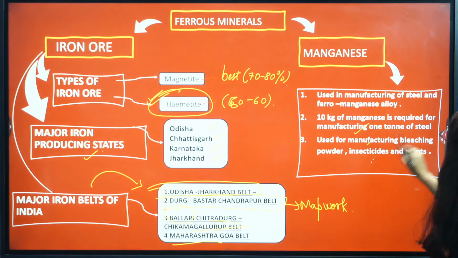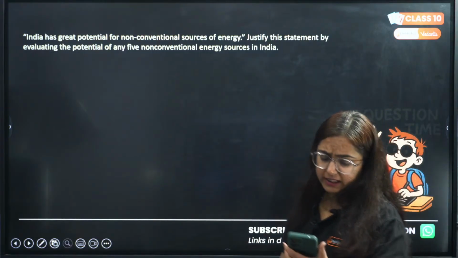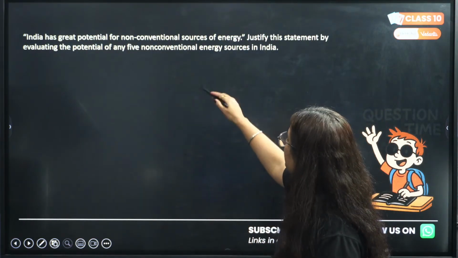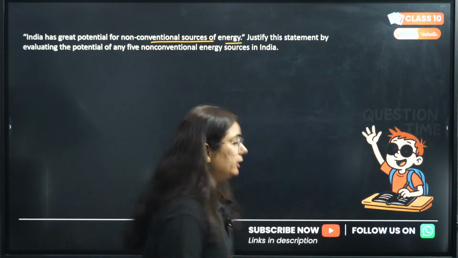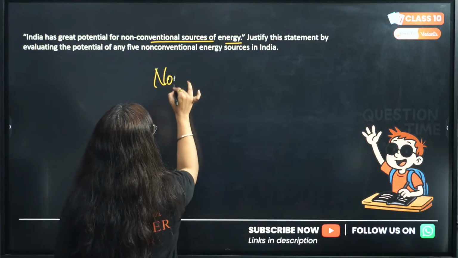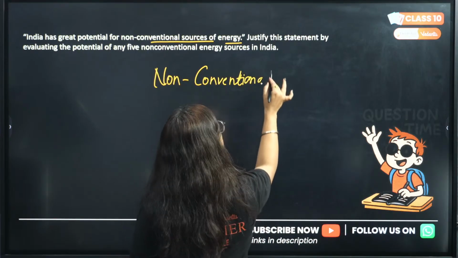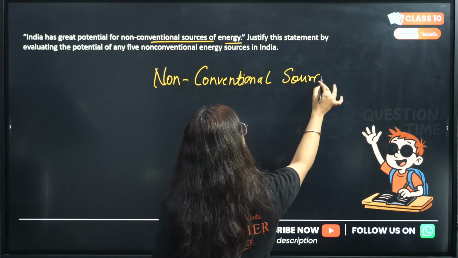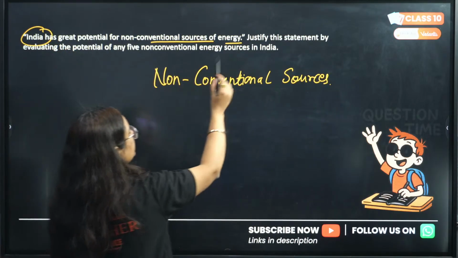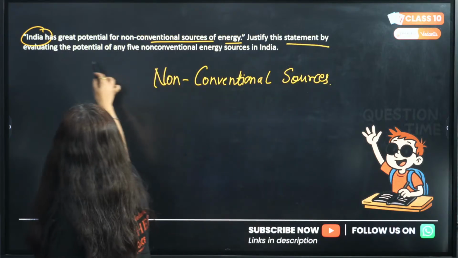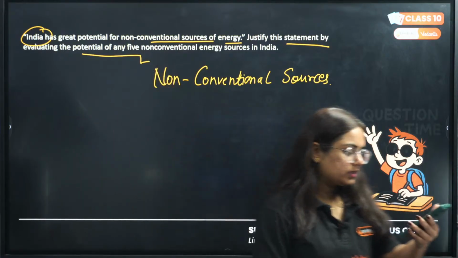Okay, then we have manganese, properties are given here, and these mind maps become very important for you. Then we have, beta, India has great potential for non-conventional sources of energy. Okay, now the question is very, very interesting. They are talking about non-conventional sources of energy. Question speaks that India has a great potential for non-conventional sources of energy. Justify the statement by evaluating the potential for any 5 non-conventional sources in India.